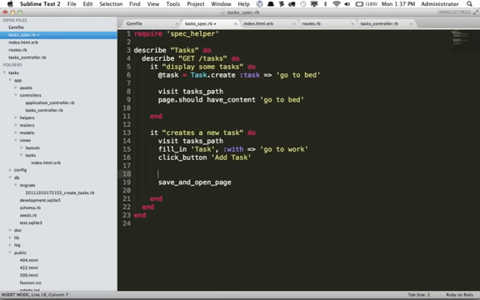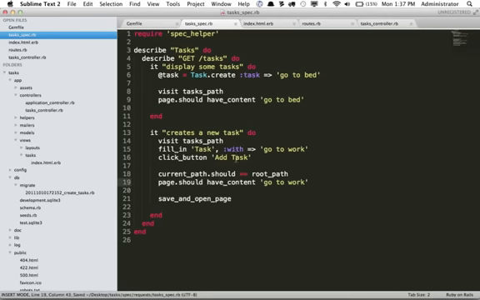Then it will reload the current page, because when we click on that button, it's going to send a post request to the current tasks path page. So if you want to verify that, you can say current_path.should equal root_path. Next, I can say page.should have_content "go to work." Hopefully this makes sense. Let's go through it again.